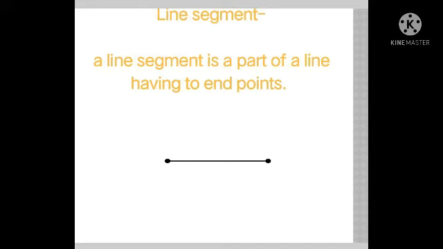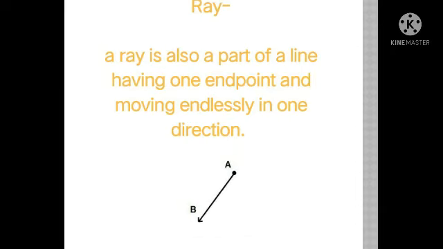And hence we can say that this particular line segment is a part of a line which is infinite, right? So a line segment is finite. We can measure a line segment. Students, I think I have made myself clear about what a line segment is, right? So basically it is a part of a line, or a segment of a line, and it has two endpoints, and we can measure the length of a line segment. Okay, done.